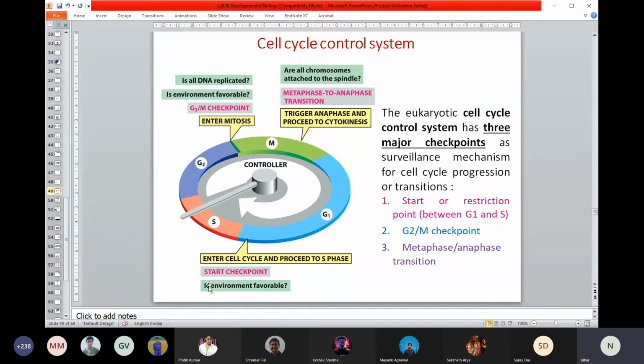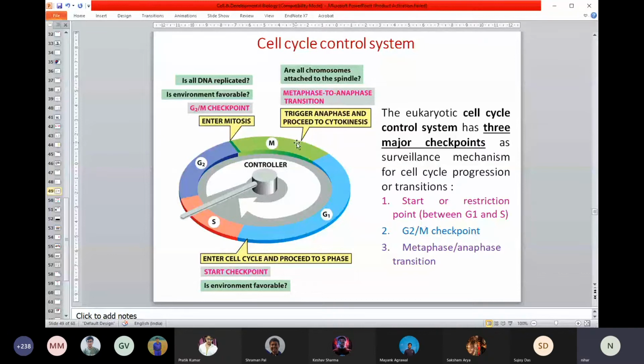Is everything okay? The second checkpoint comes at the G2 to M boundary. So gap phase to mitosis, in the transition phase, when the cell cross checks several times that replication is okay and the environment is favorable. So you can see how multiple layers of cross checking are there. And if everything is fine, then it undergoes mitosis.